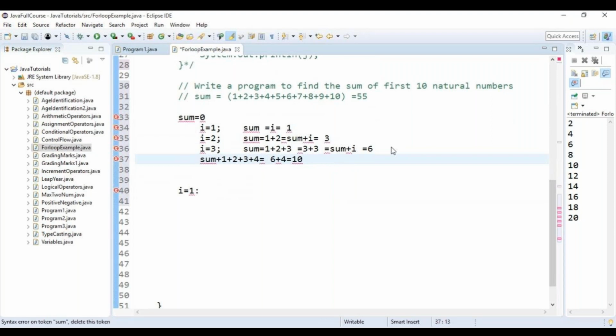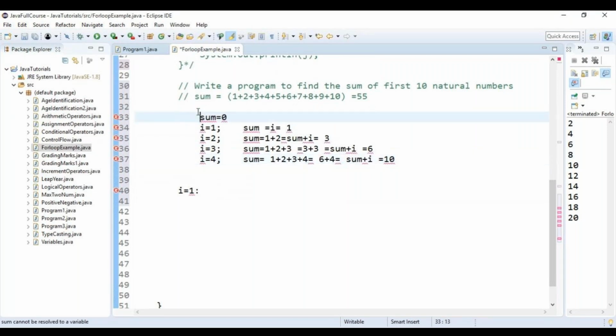Now I is equal to 4 over here. Sum is equal to 1 plus 2 plus 3 plus 4, which is 6 plus 4. 6 is stored in the previous sum, plus I. Is it clear with the logic? Chaitanya, Ranjit, Nandini, both of you? Should I repeat? No. What I'm trying to say is, first try to understand the logic.